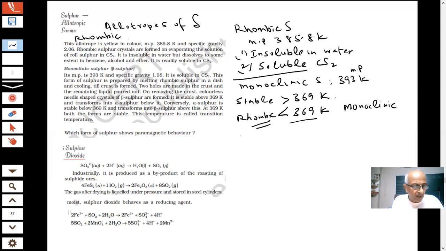An important point: they asked which form of sulfur shows paramagnetic behavior.